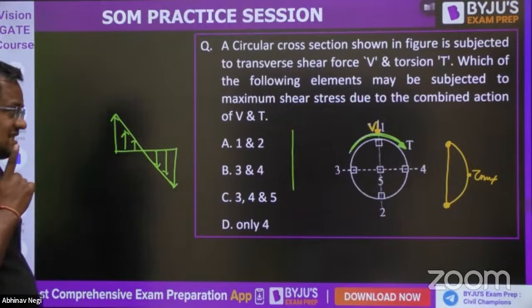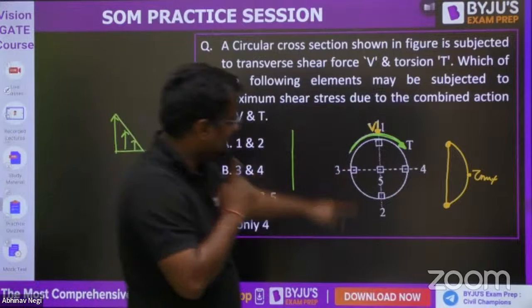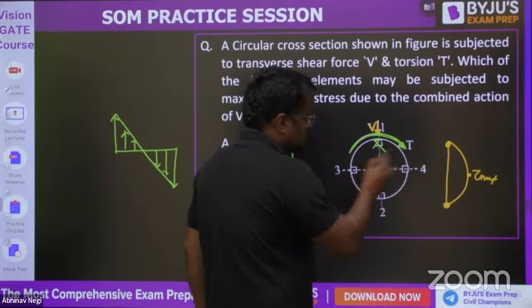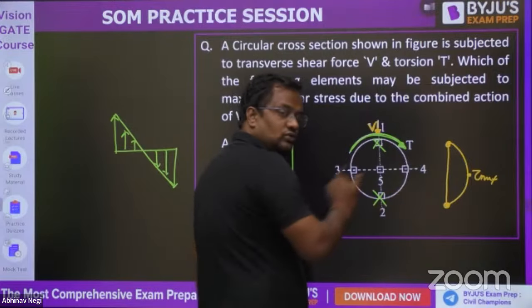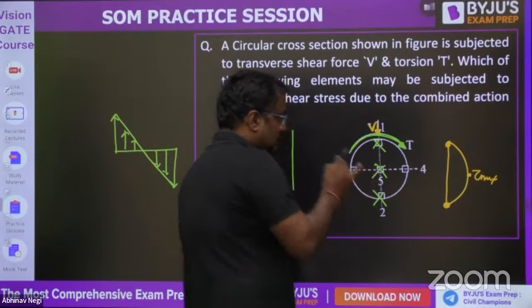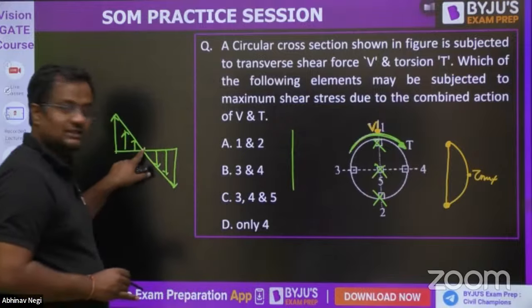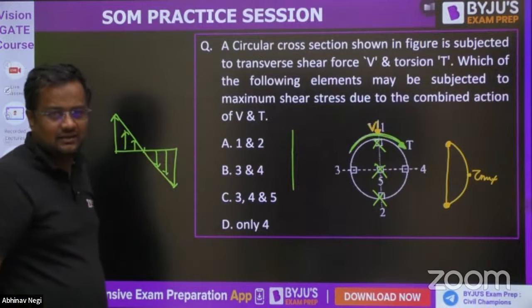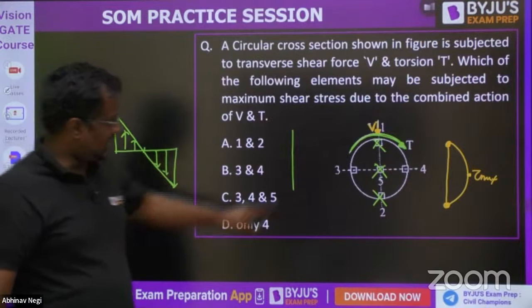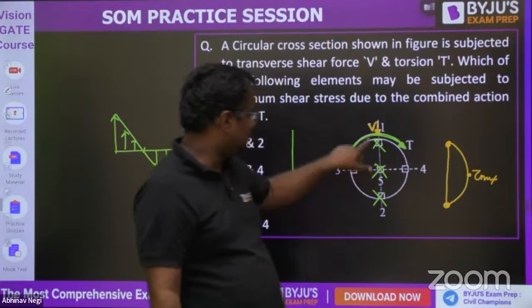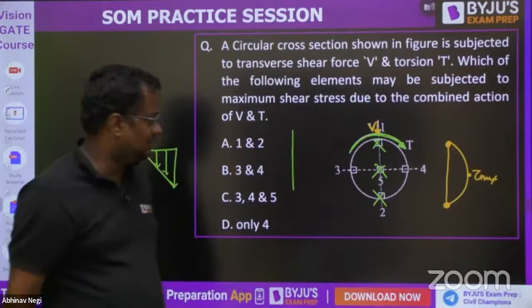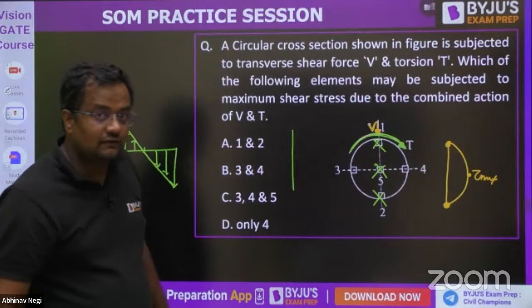Now, guys, 1 cannot be the answer because at 1, due to V it is 0. 2 cannot be the answer because due to V it is 0. 5 cannot be the answer because due to torque it is 0. So the combination will be seen. At 1 and 2 due to shear force V it is 0, and at 5 due to torque it is 0, so the combination will not be maximum. So it will be either 3 or 4.